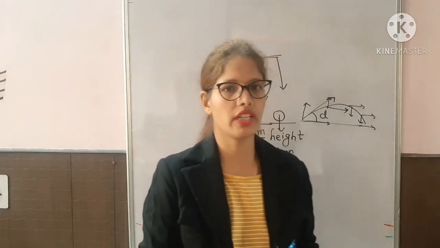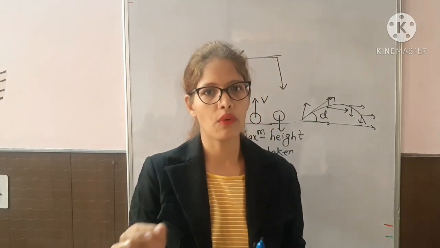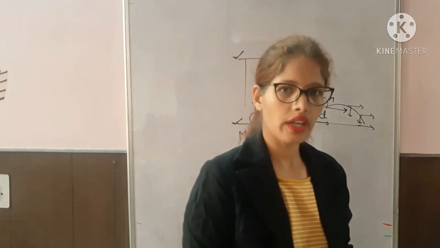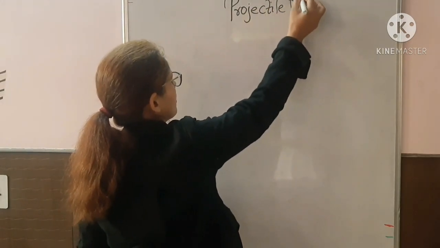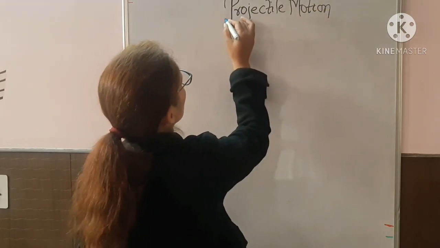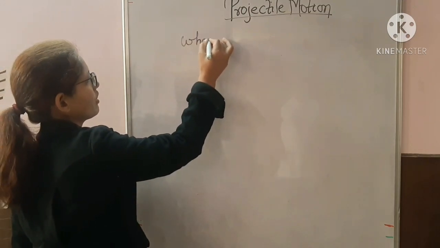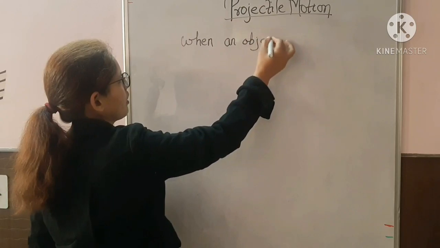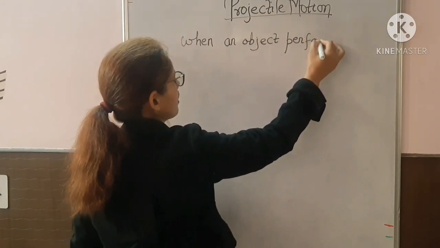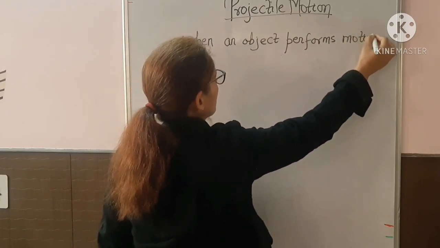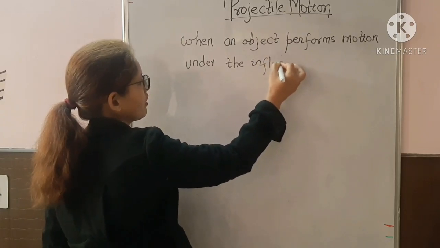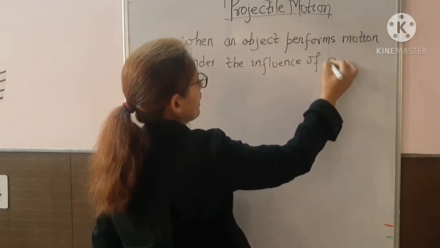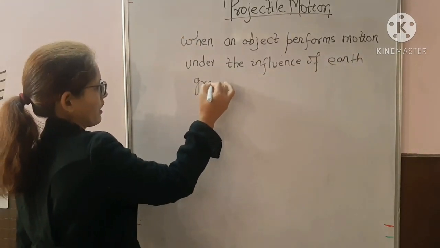You can write the definition like this: when an object performs motion under the influence of Earth's gravitational force only, that motion is called projectile motion.